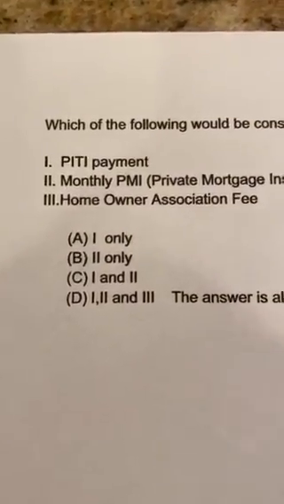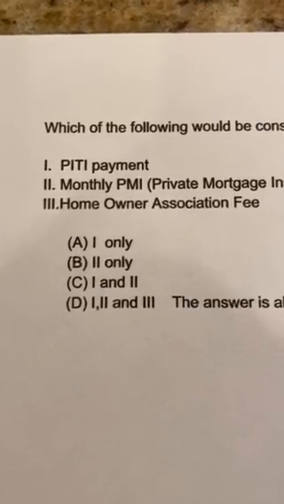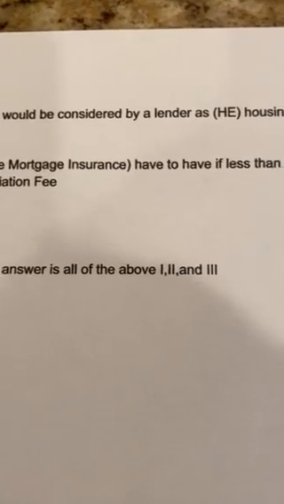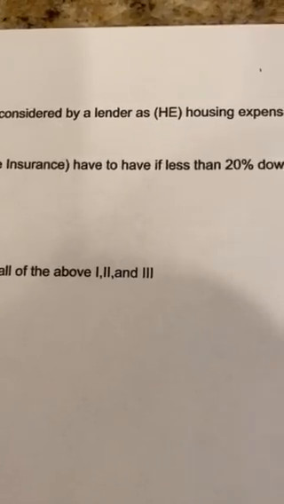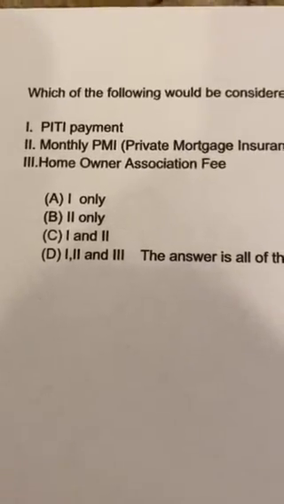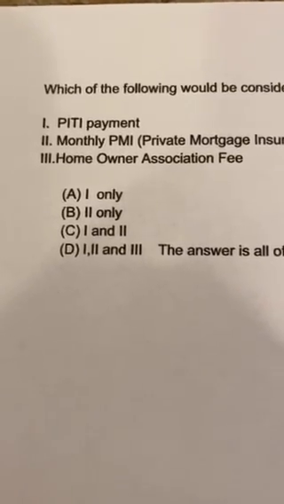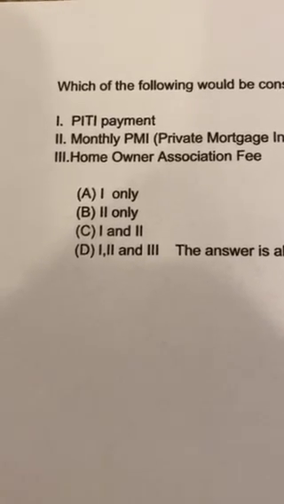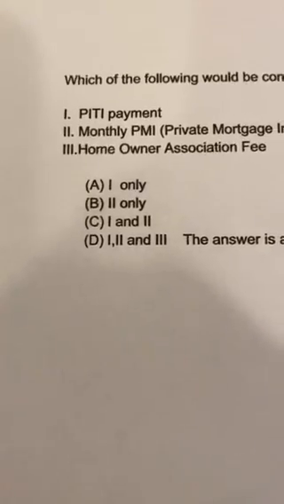1. PITI payment. 2. Monthly PMI, which is private mortgage insurance. You have to have it if it's less than 20% down; you have to have private mortgage insurance if you pay less than 20% down. And number 3, homeowners association fee. Let's look at these three again.